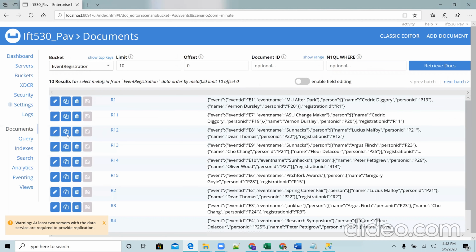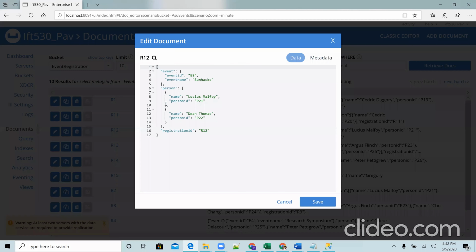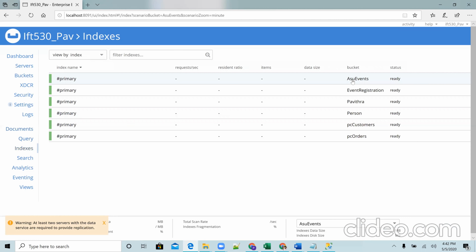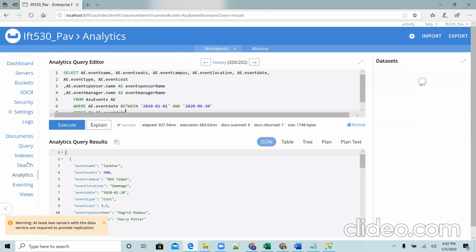So this shows how our key value JSON document looks like. And so moving on to indexes, we have created a primary index for each of these buckets. You can see here primary index, ASU events, event registration, and person. And then finally, in analytics, we'll explain some queries now.